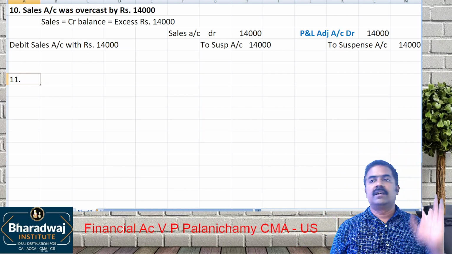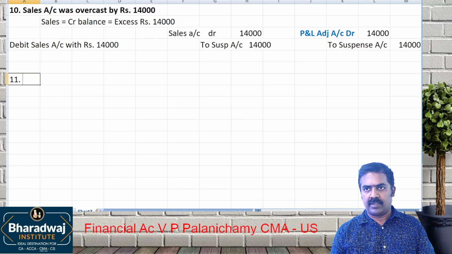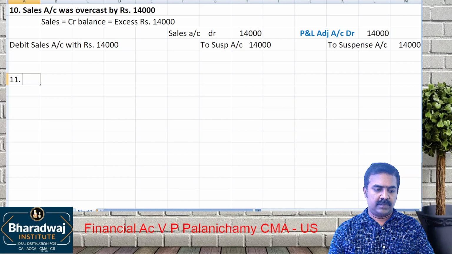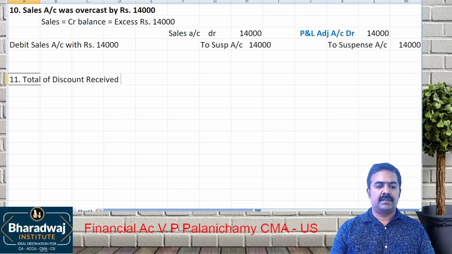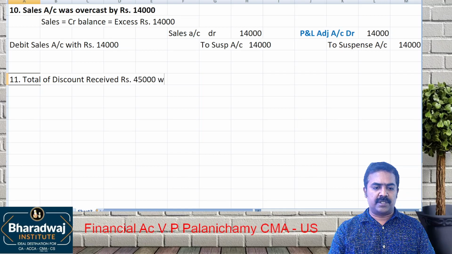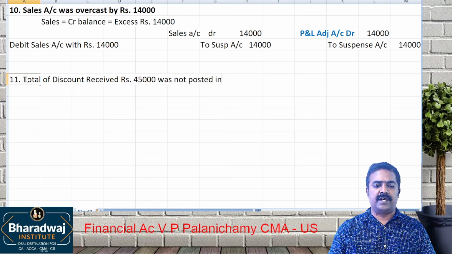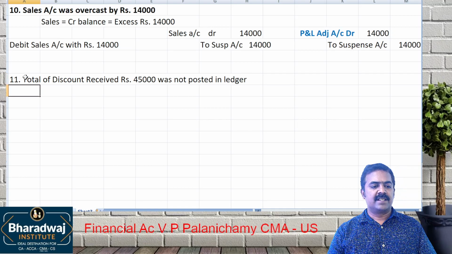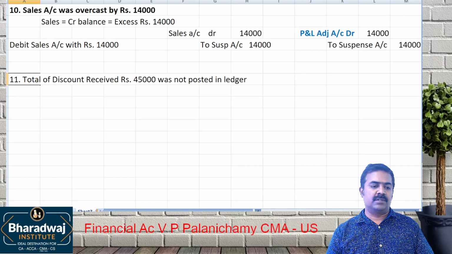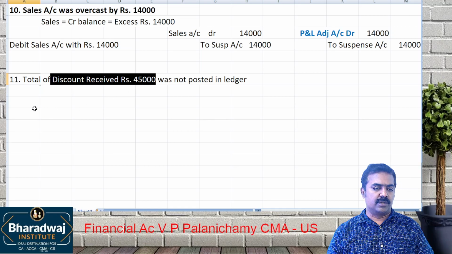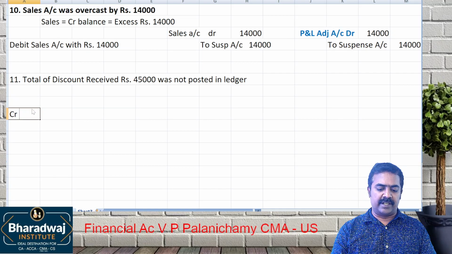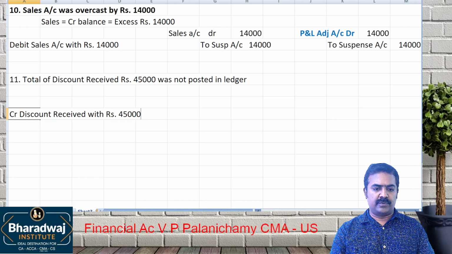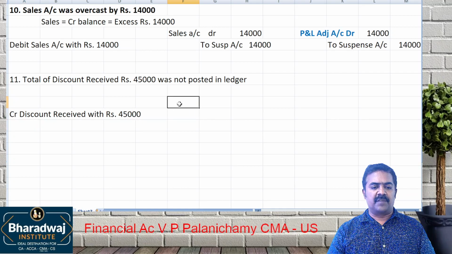Sorry, wait. Listen to it. Shall we? Total of discount received, rupees 45,000, was not posted in ledger. Is it an error affecting one account or two accounts? One account. Which account? Discount received. Discount received is an income or expense? Credit balance account. Credit discount received with rupees how much? 45,000. If it is after trial balance, what happens?